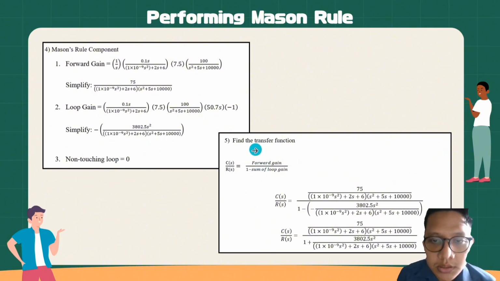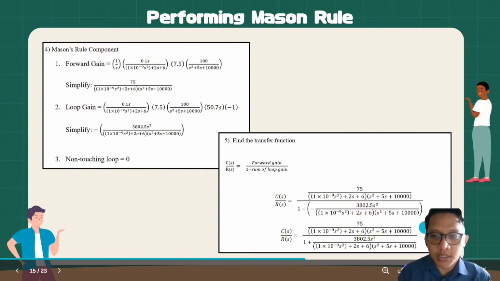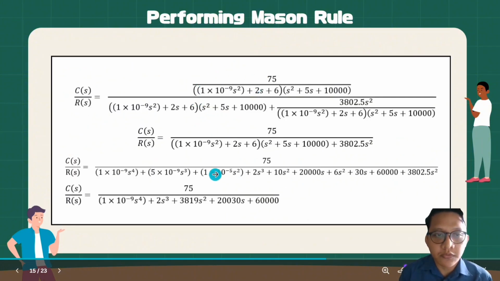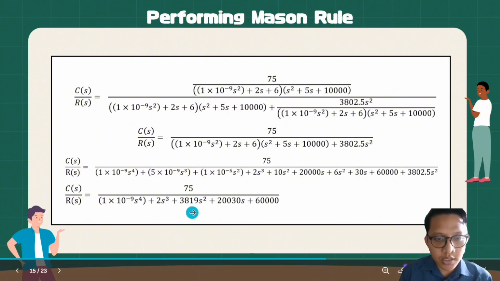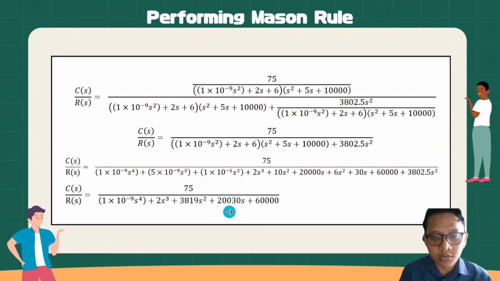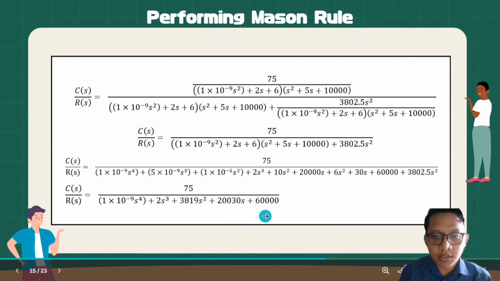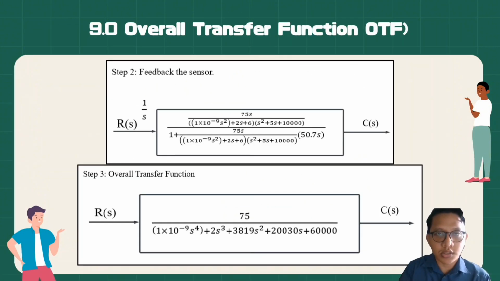And then we find the transfer function. We use the formula forward gain over 1 minus the sum of loop gains and substitute the values. We get this, and then we simplify. From Mason's rule, we get 75 over 1 times 10 to the power of negative 9 s to the power of 4 plus 2 s to the power of 3 plus 3819 s squared plus 20030 s plus 60,000. So it is the same as the OTF value.